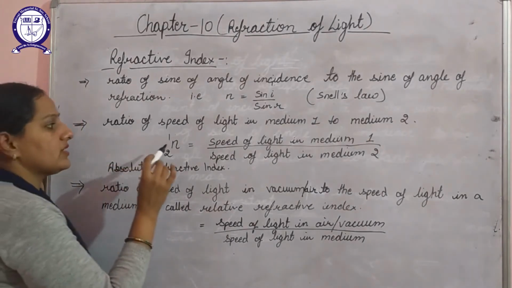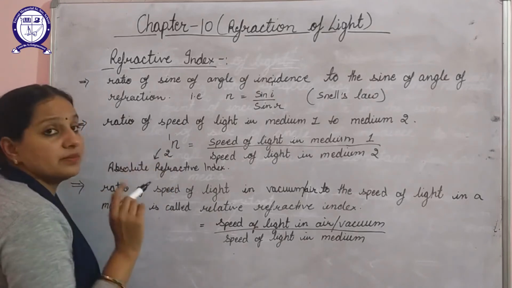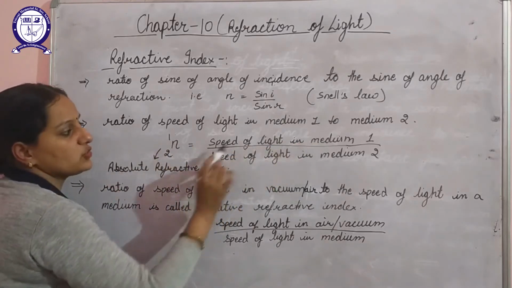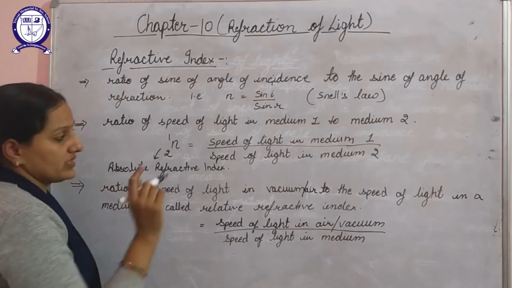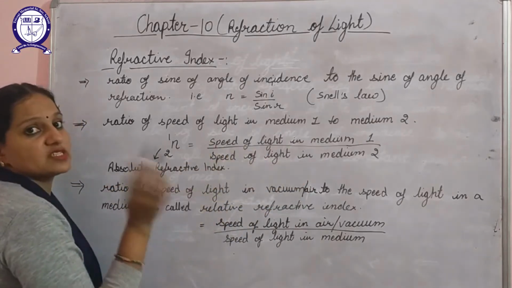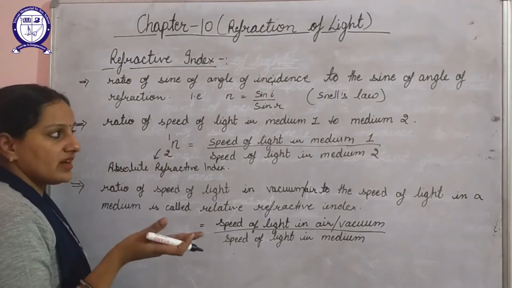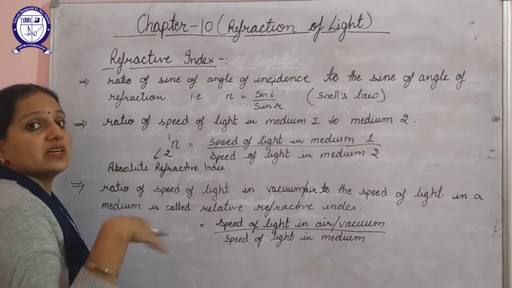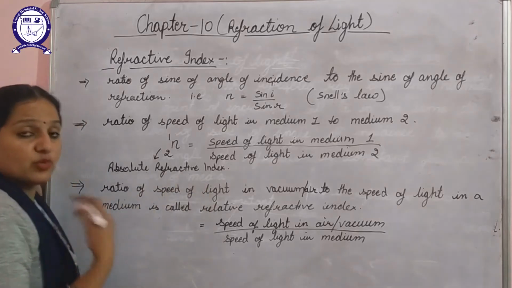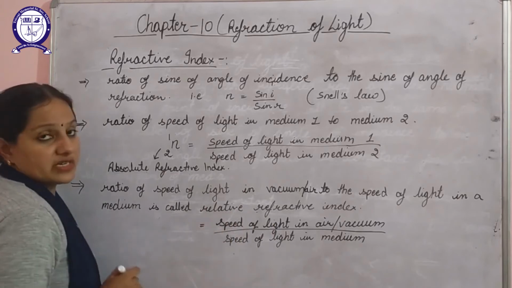If we want to determine the refractive index of medium 2 with respect to medium 1, it will be written as the speed of light in medium 1 to the speed of light in medium 2. That means here we want to calculate the refractive index of medium 2 with respect to medium 1, and such a type of refractive index, in which we are comparing it with the other medium, is known as absolute refractive index.